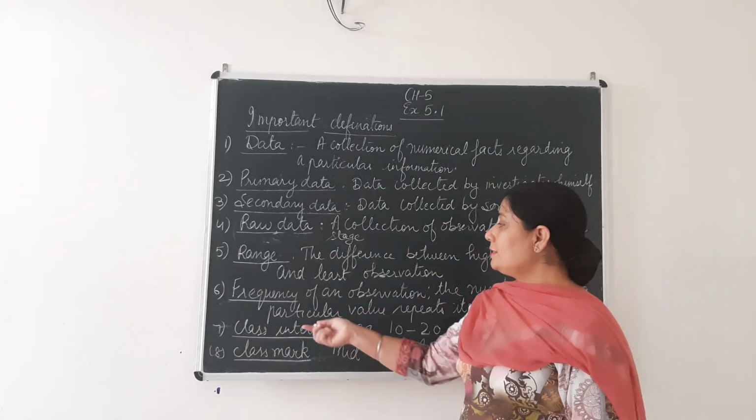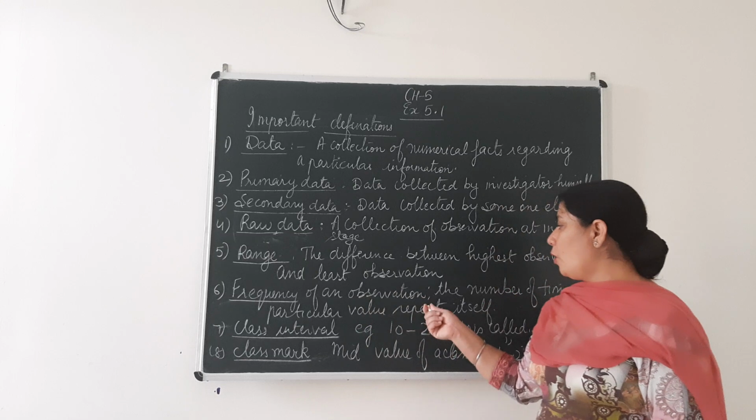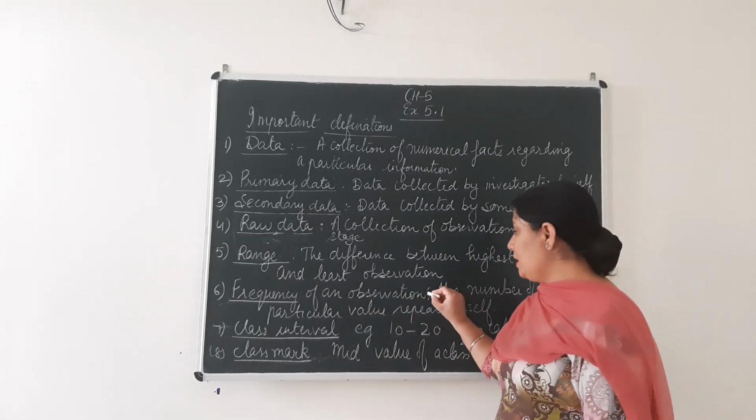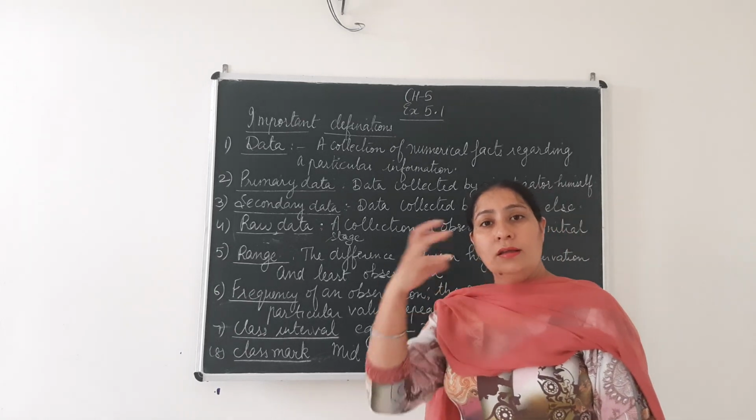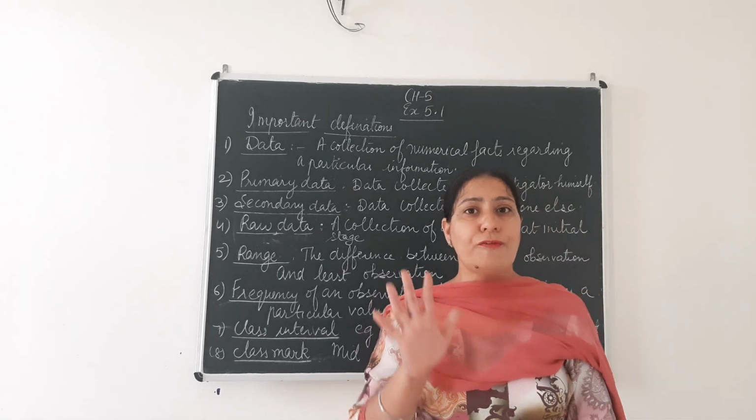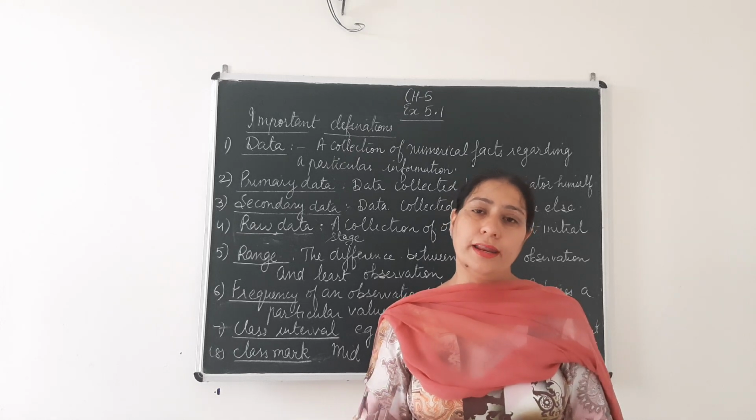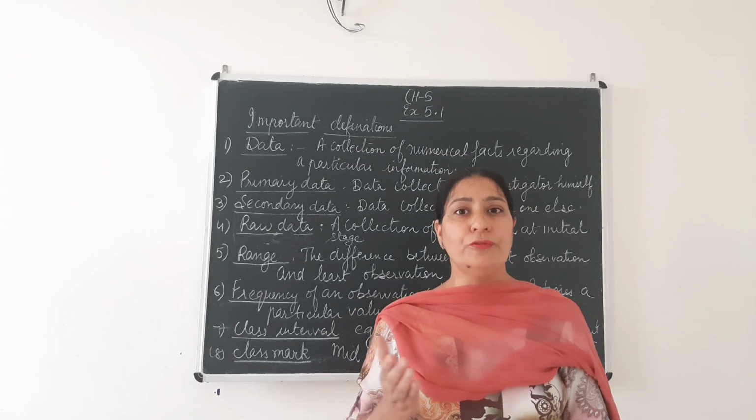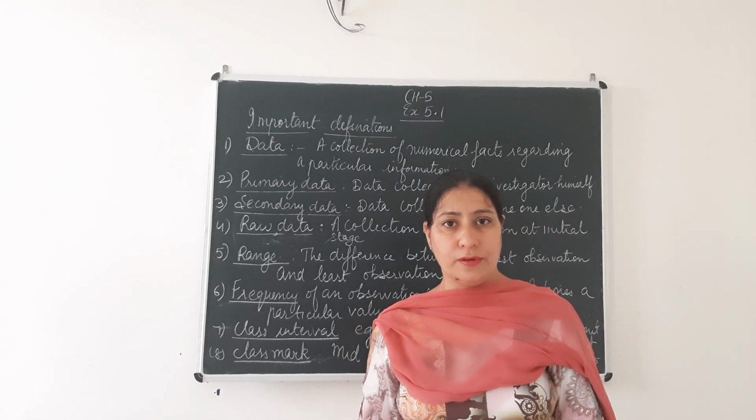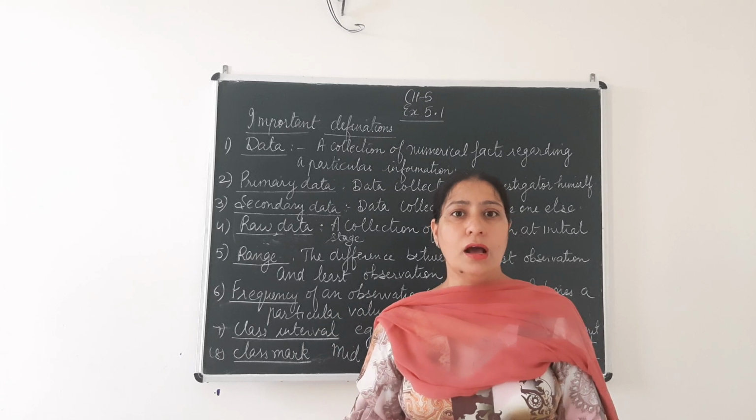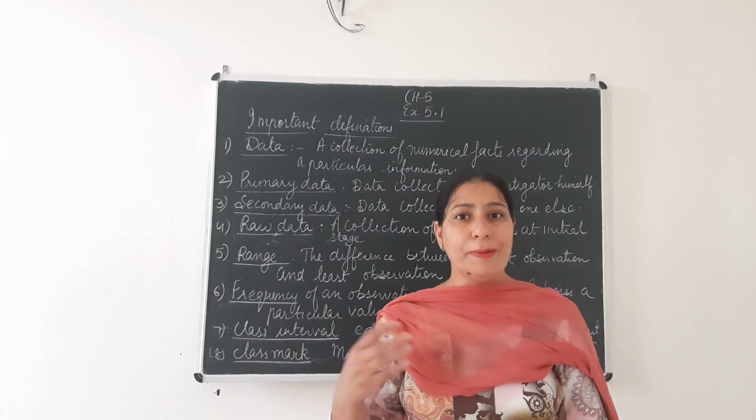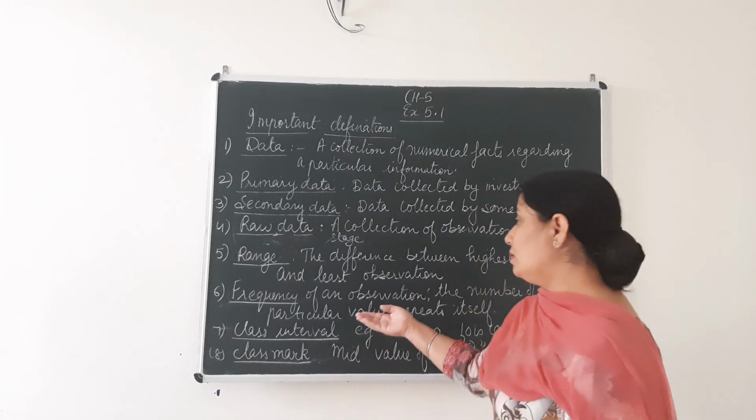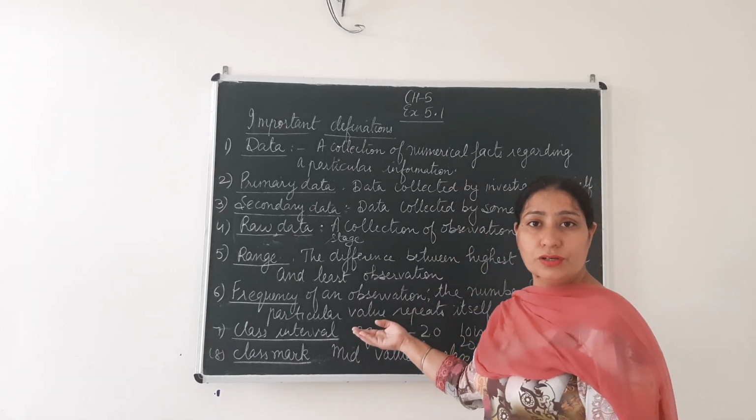Clear? Now the next is frequency of an observation. What is the frequency? Suppose a test was conducted. There were 5 students who all got 10 out of 10 marks. That means the frequency of 10 is 5. The number of times a particular value repeats itself, occurs in the data, is called the frequency of the observation.